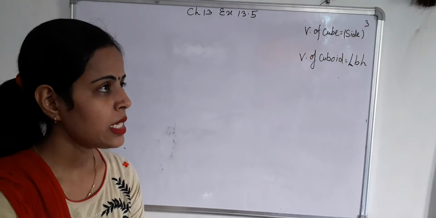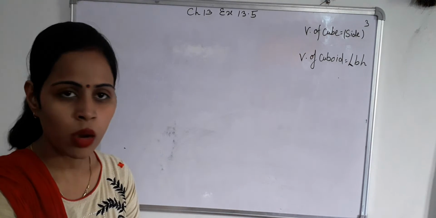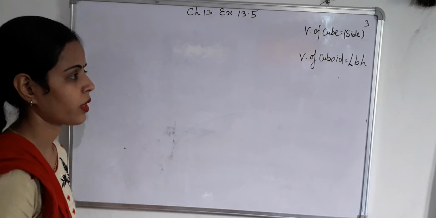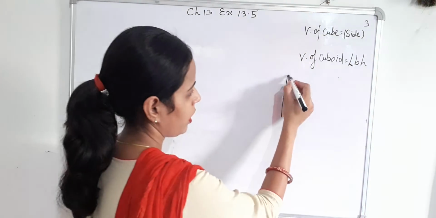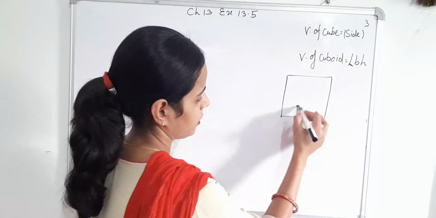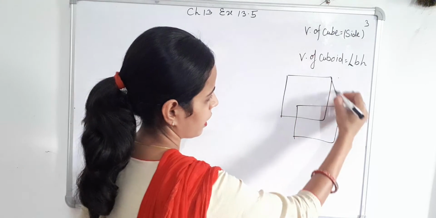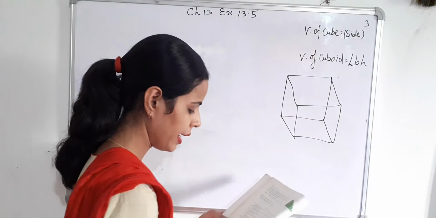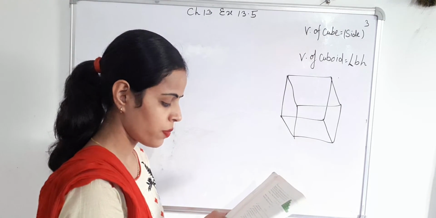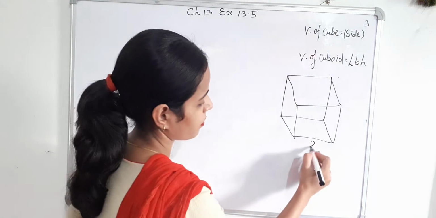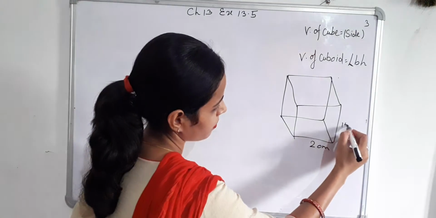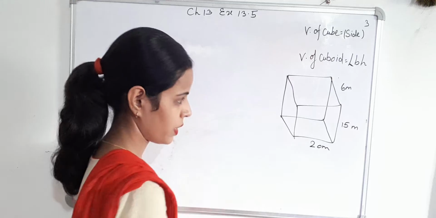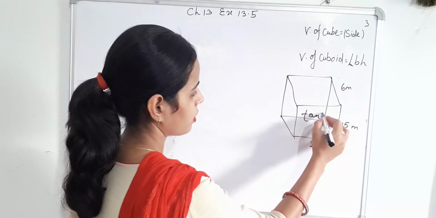Means a village having population 4,000 and a cuboidal tank for the water having length, breadth and height 20 meter, 15 meter and 6 meter.